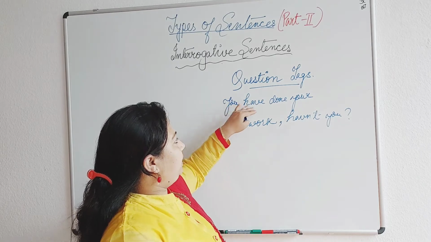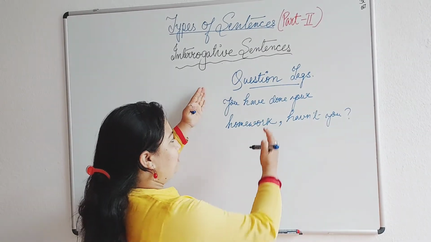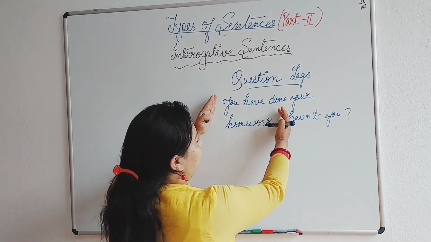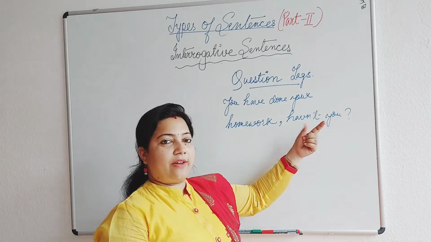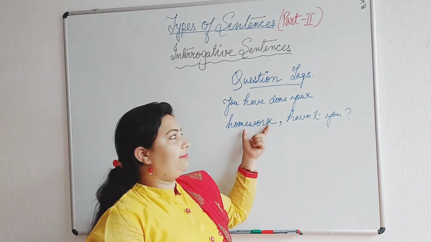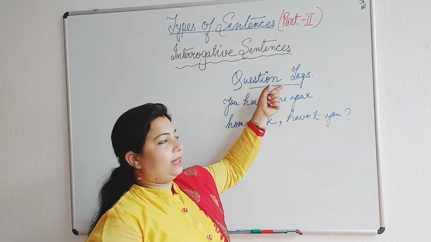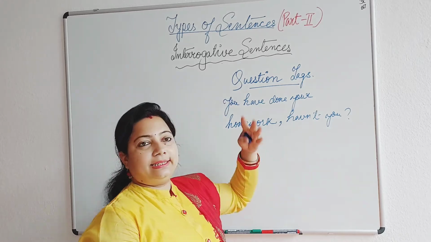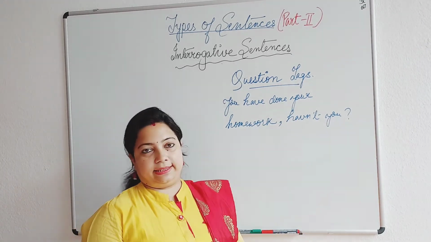So when you are saying you have done your homework, you may put a full stop to it, because this seems to be a kind of assertive sentence. But we have used a question tag to it. We have put the question at the end as a tail to the main sentence. That is why these type of questions are known as the question tags. Okay, let's see a few more examples. It will become more clear to you. Okay, let's see.